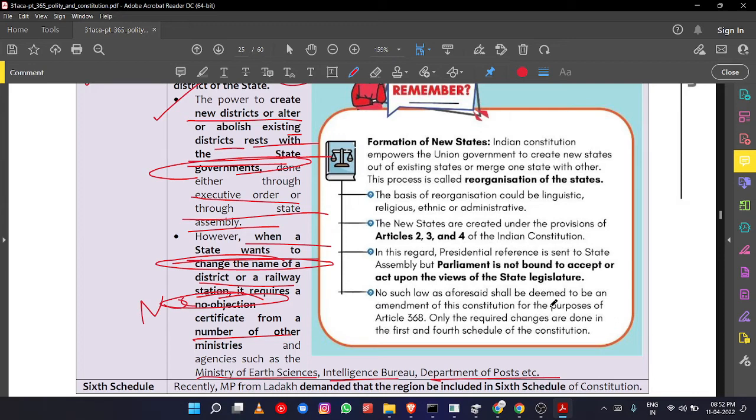Railways have to modify the railway boards and all in that particular area. So an NOC has to be taken from these ministries in order to change the name. But creating a new territory, or altering or abolishing an existing district, can be done by the state government.